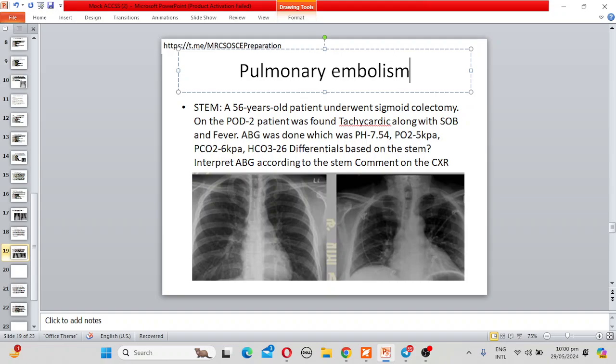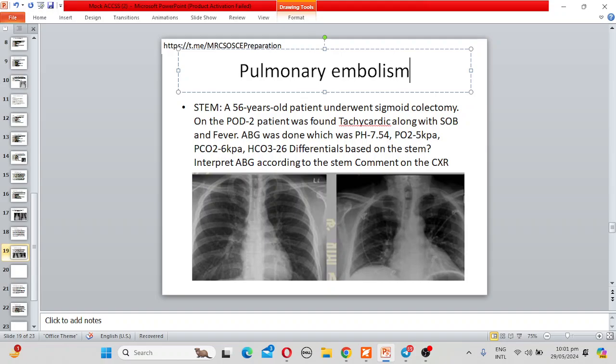If the patient is unstable, I would do tissue plasminogen activator therapy, or if the embolus is diagnosed as massive in CT angiography, then I would do embolectomy, and for that we need a proper setup with a cardiac surgeon and cardiopulmonary bypass facility. If the patient is stable, I would start anticoagulant therapy. If the patient has had this problem recurrently in the past, I would consider an IVC filter.